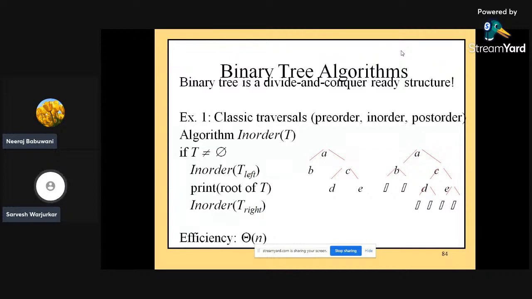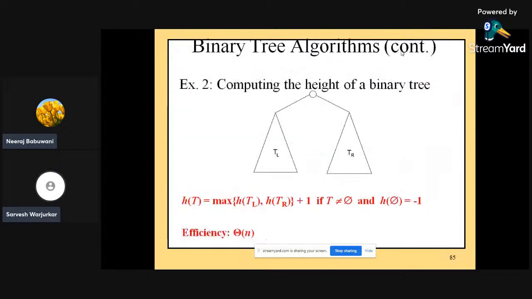Pre-order says that root should be visited first, then left, and then right subtree. Post-order, I can say, firstly we'll visit the left side, then the right, and at last the root. Ultimately, the efficiency is theta of n. In terms of this binary tree algorithm, when we enter the tree, we'll see it in detail. Computing the height of a binary tree can be calculated with the efficiency of theta of n as well.